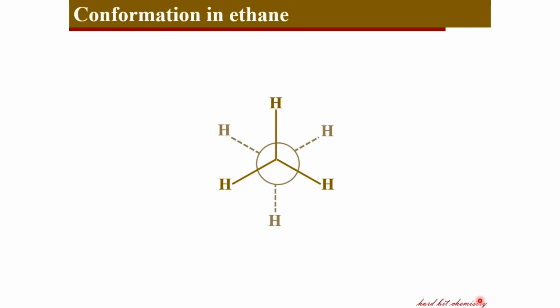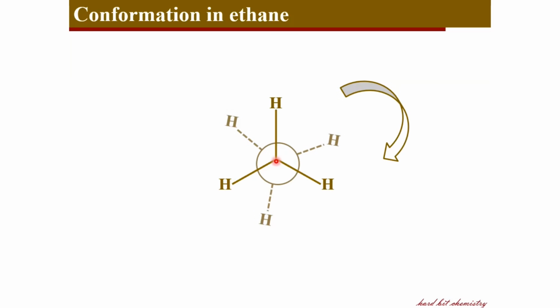For ethane, the Newman projection looks like this. And now I am rotating the carbon-carbon sigma bond through a slight angle. So I get this projection, and again I am rotating it through another angle, and I get a new projection. So every time I rotate the second carbon, which is placed behind, about this carbon-carbon bond, I get newer and newer projections and 3-dimensional structures, and each structure is different from the previous one, and so each structure forms a different conformer or conformation of ethane.